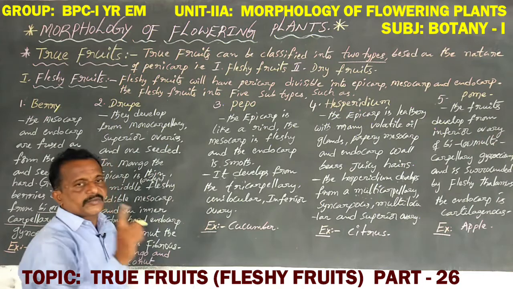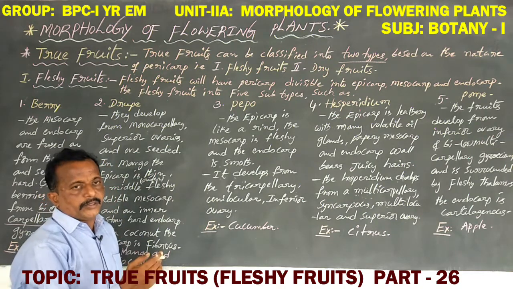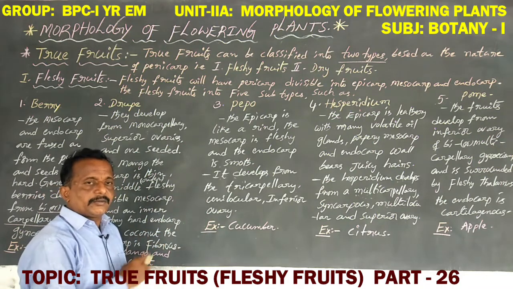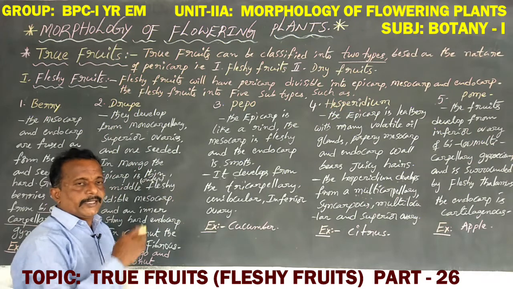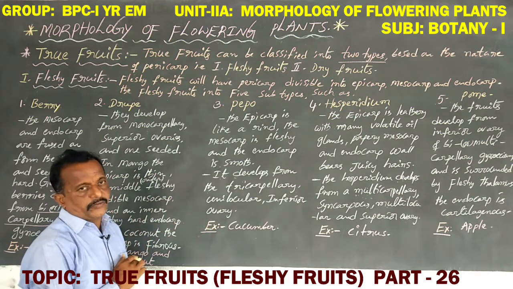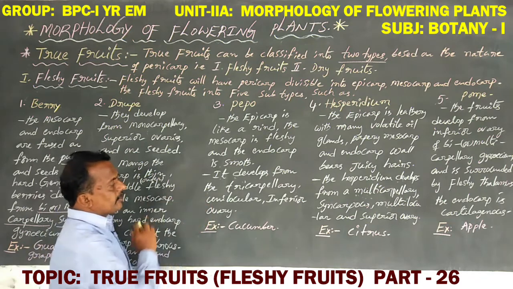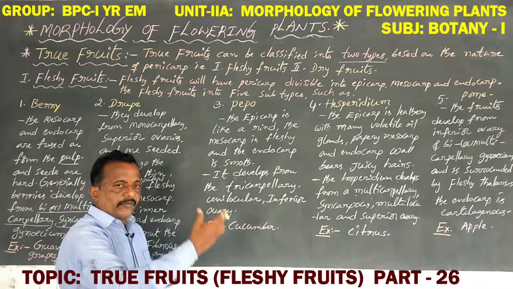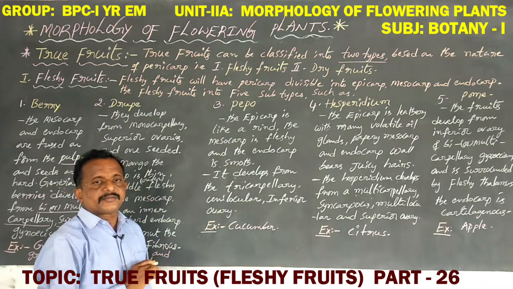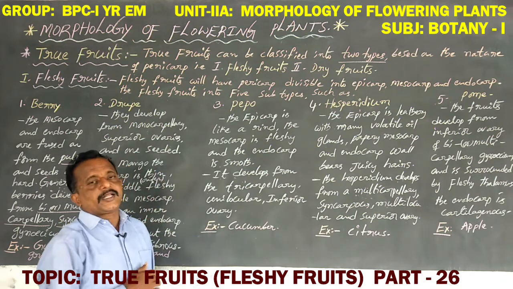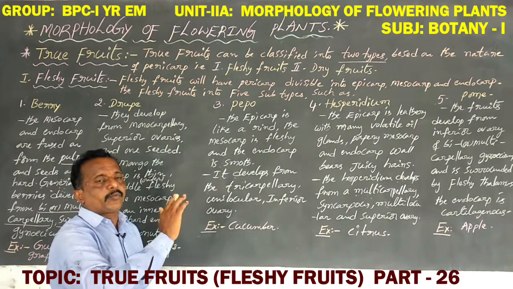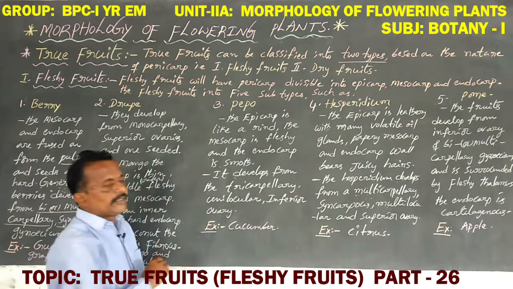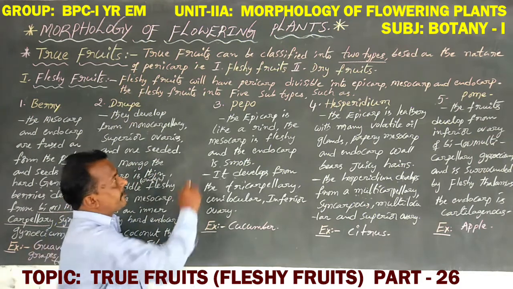Unilocular means a single locule: the ovary contains the ovules and has only a single locule. And inferior ovary means the ovary is always situated at the bottom of the thalamus, below it, while all the remaining floral parts are above the thalamus. So this is a drupe.